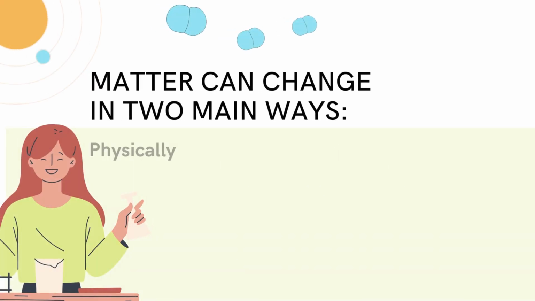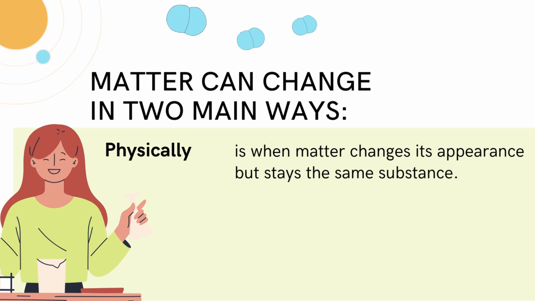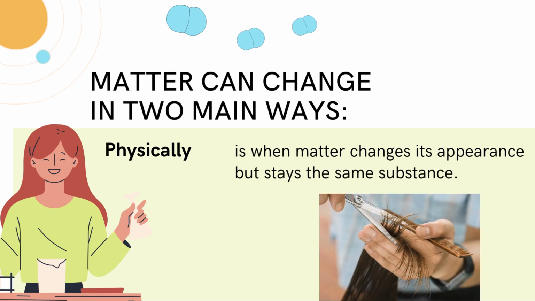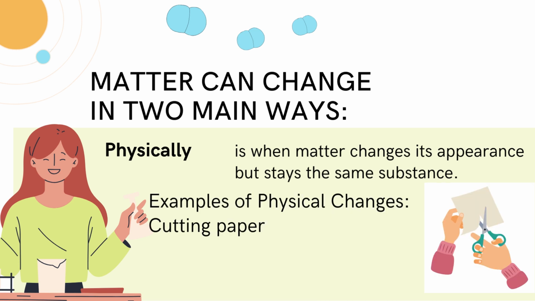Physical changes. A physical change is when matter changes its appearance but stays the same substance. It's like giving a haircut. You change the way your hair looks, but it's still hair. Examples of physical changes. Cutting paper. The paper changes size and shape, but it's still paper.